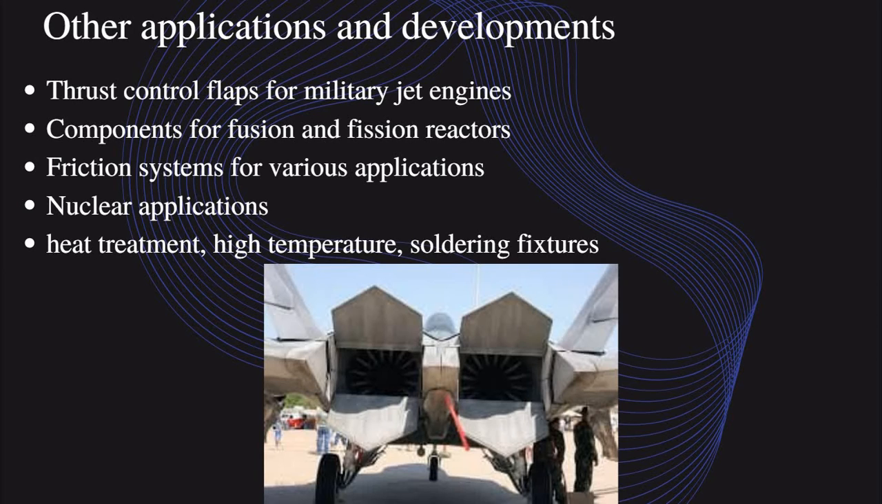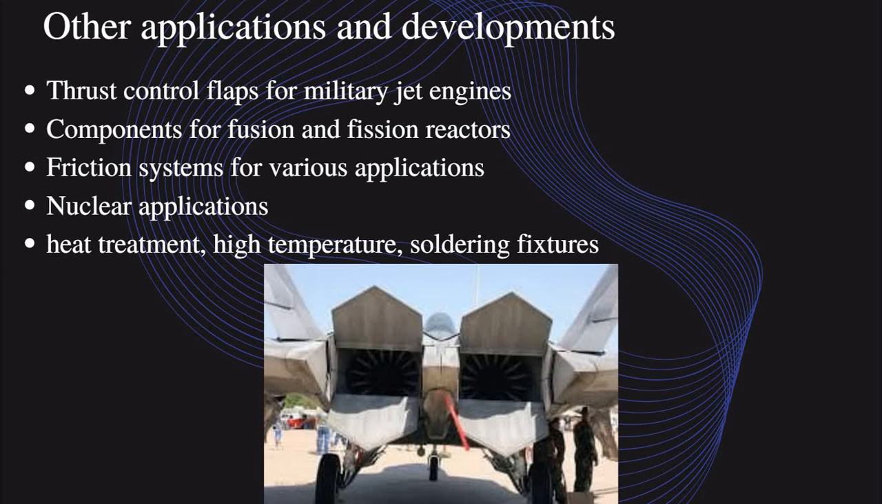Other application and development: thrust control flaps for military jet engines. So what is thrust control and thrust vectoring? It's changing the direction of thrust. Due to the gas flow, there is over temperature. If we use some normal or traditional material in that place, it easily melts and does not vector the thrust. So we are using ceramic composite material to control the thrust and change the direction of the aircraft using thrust control in jet engines.